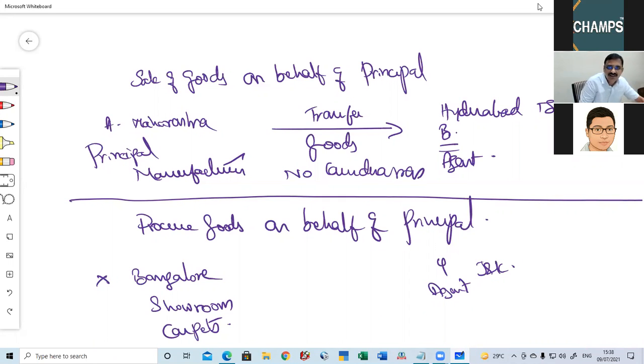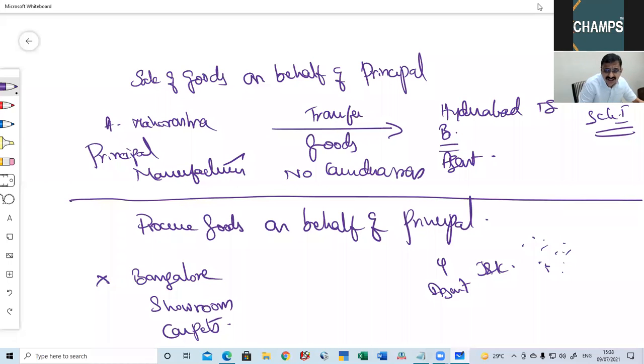Y will go all around Jammu Kashmir, find out where the carpets which meet the requirement of X are available. There he procures the carpets, and he will supply